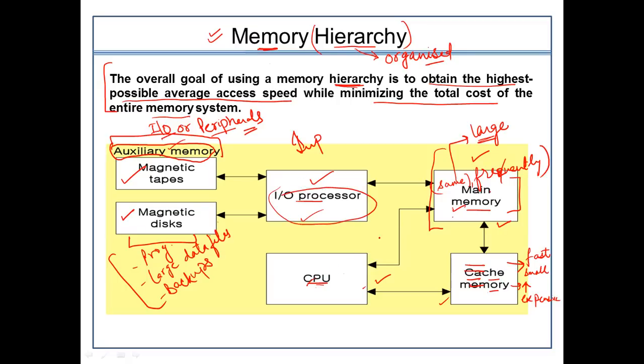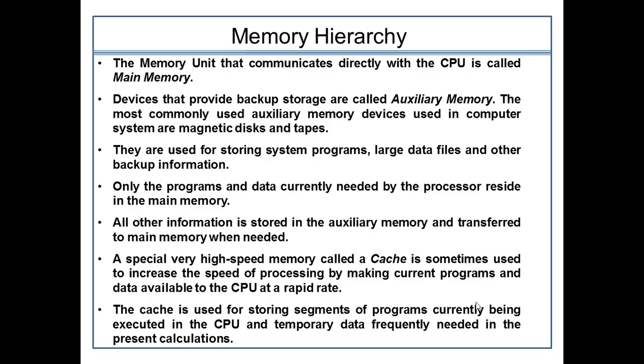So, in between the communication of CPU and main memory, there lies a cache memory, which is holding the same data which the main memory is having, but only the data which the CPU is frequently accessing will be stored here in this cache memory. So, let's understand in more detail about this auxiliary memory, main memory, and the other components of the memory hierarchy.